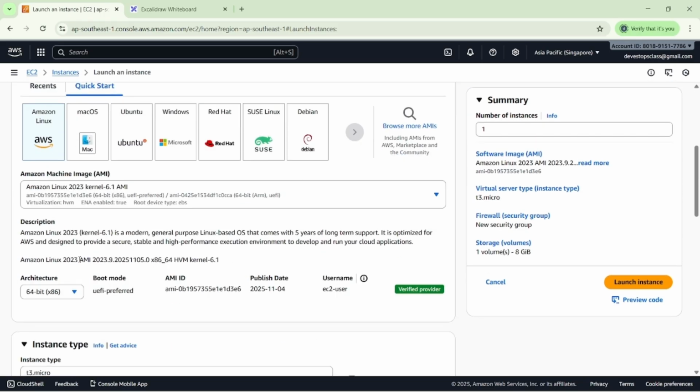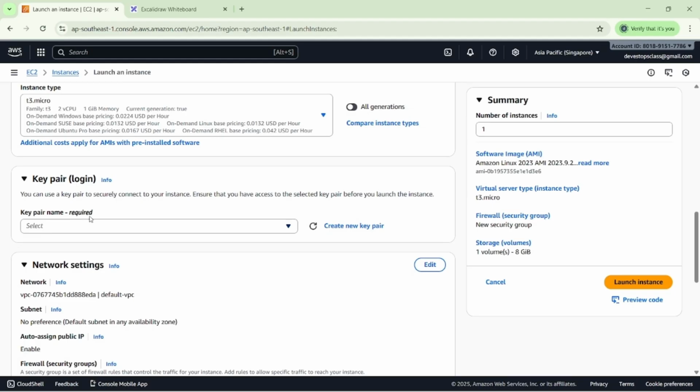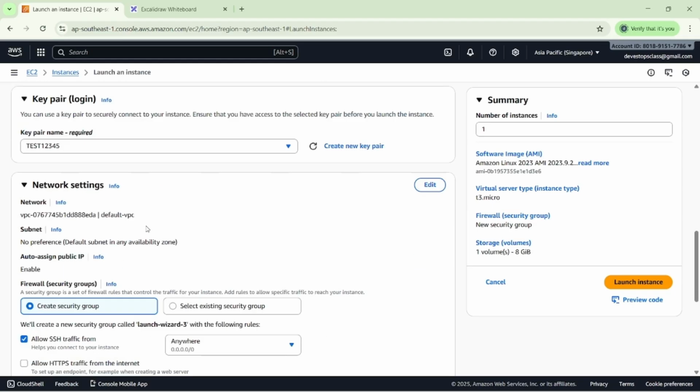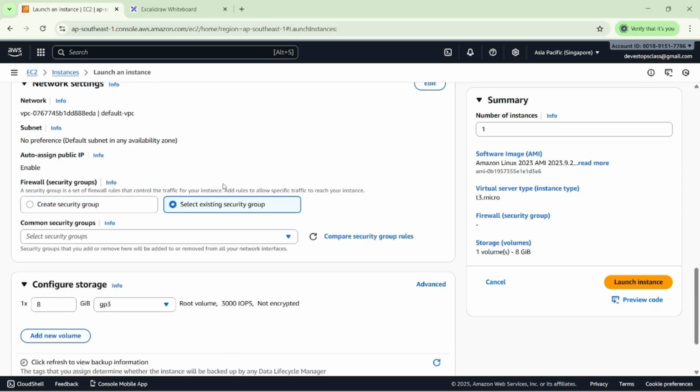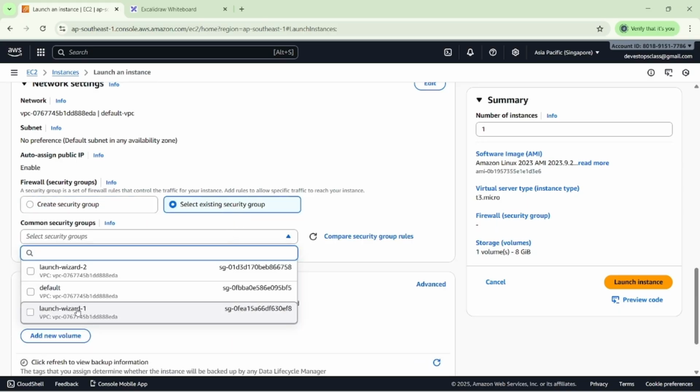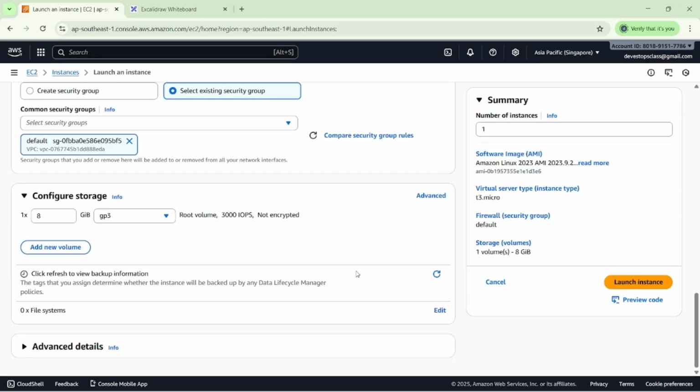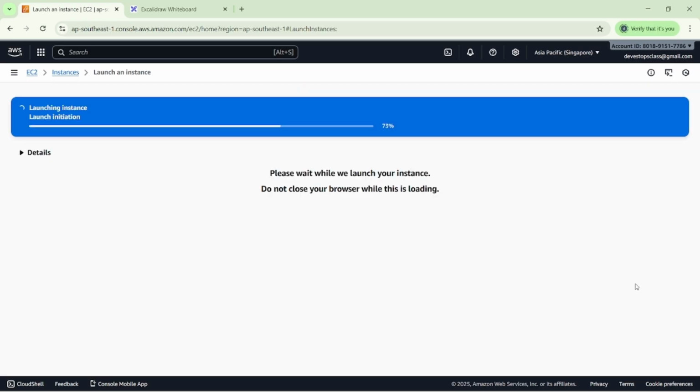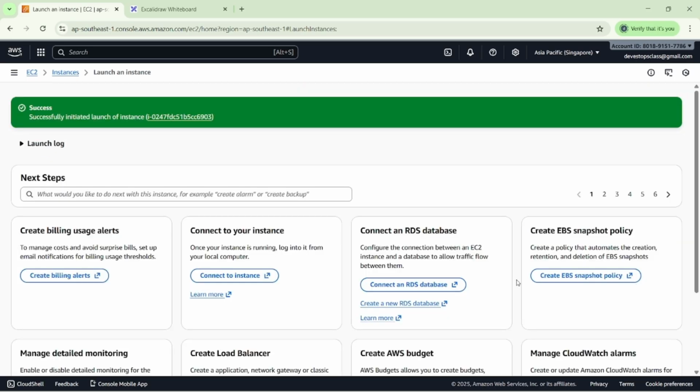Then I'm selecting the same thing here, t3.micro. Then I'm selecting the key pair for the login purpose. Then I'm selecting the existing security group, which is the default one we selected earlier in our first EC2 instance. Then I'm selecting launch instances.